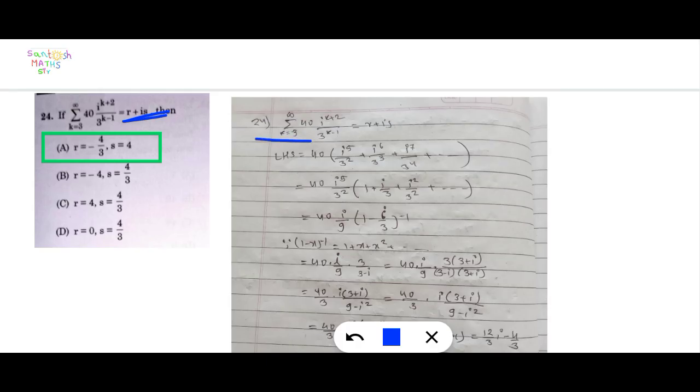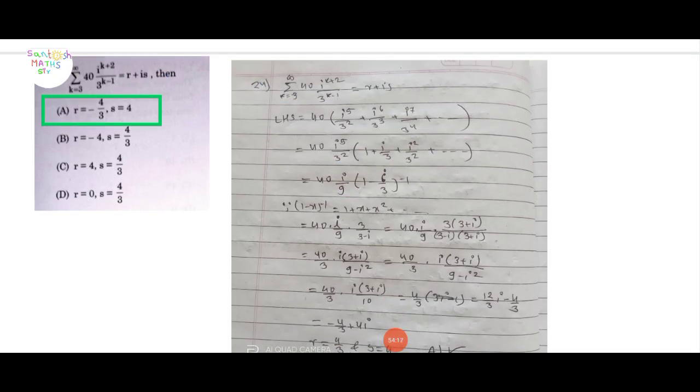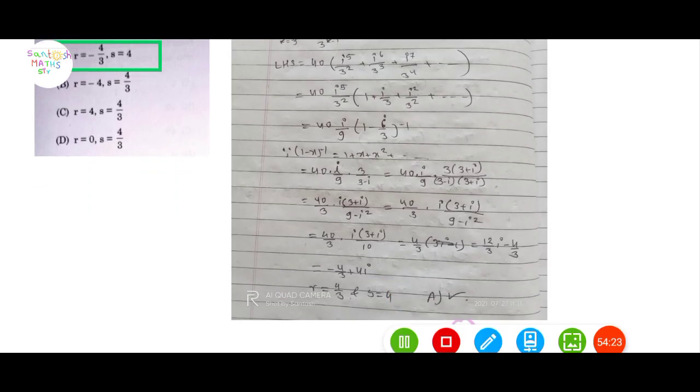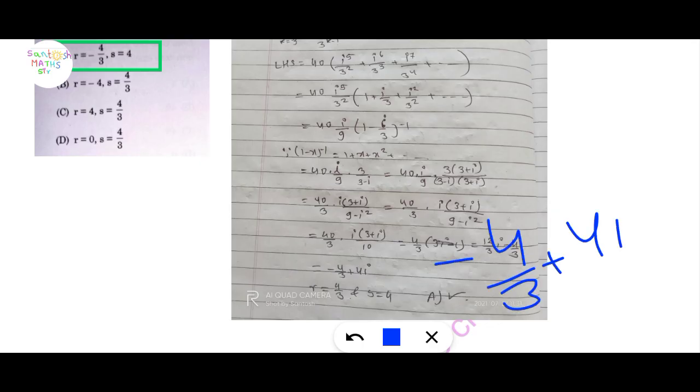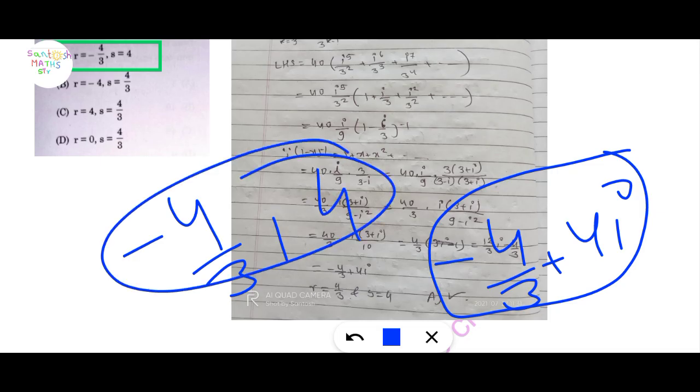First of all, the LHS is written here, and we take common 40 i raised to 5 upon 3 square, into 1 plus i upon 3 plus i square upon 3 square, and so on. Finally we get r equal to minus 4 by 3 and s equal to 4. Option A is correct here.